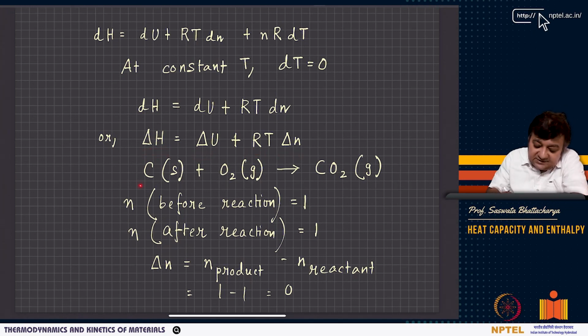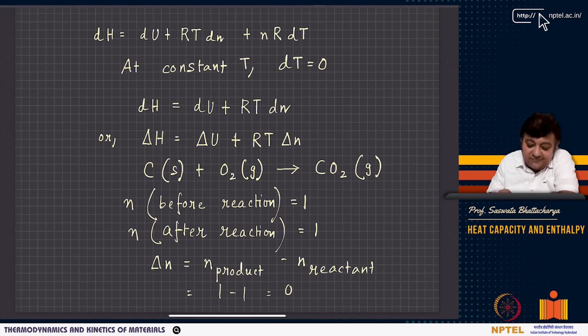The reaction is C solid combining with oxygen gas to give carbon dioxide gas. Now if I am looking at n, I am not caring about the n of graphite. I don't care about graphite, because I am using PV equals nRT here. So I look only at the participating gases, O2 and CO2. If you look at the balance, 1 mole of oxygen reacts with 1 mole of carbon to give 1 mole of carbon dioxide.